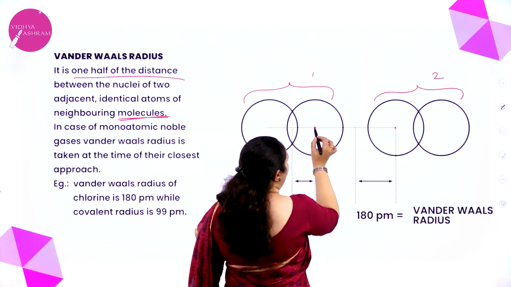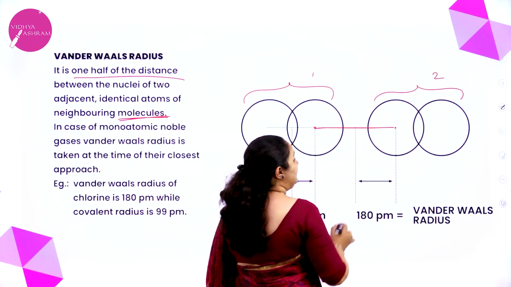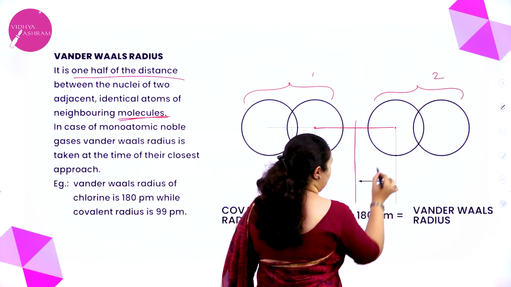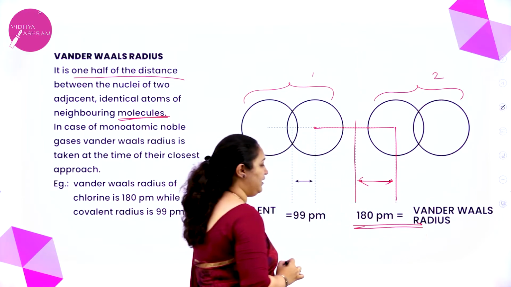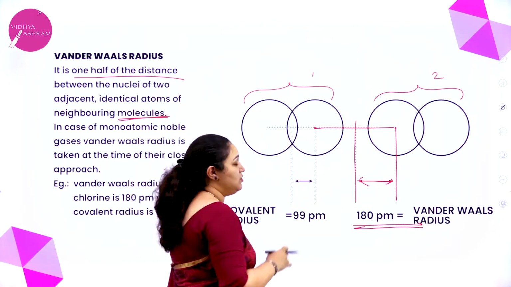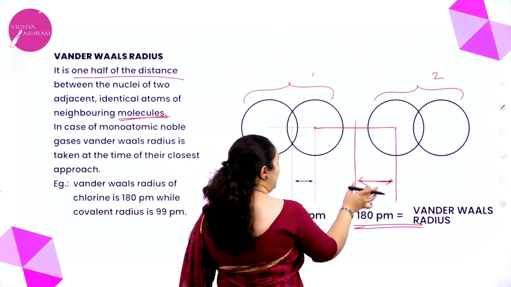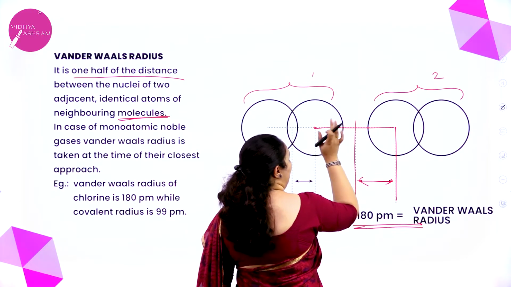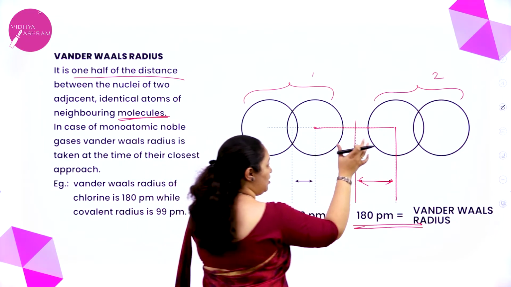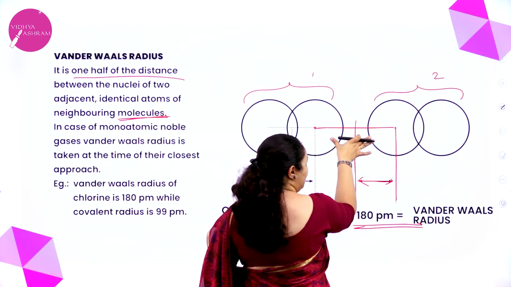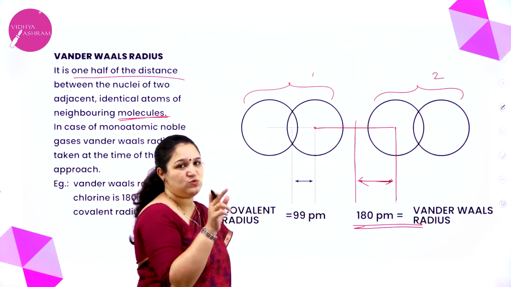Now the distance between them is what I have shown in red here. Half of that distance is called the van der Waals radius. So what is van der Waals radius? It is 1/2 of the distance between the nuclei of the identical atoms in the neighboring molecules. So these two molecules are neighbors, these two are the identical atoms, and 1/2 of the distance between the two nuclei we call the van der Waals radius.